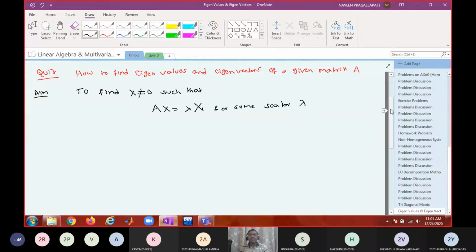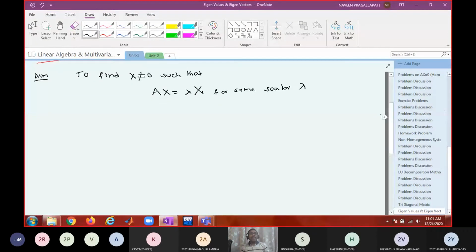Now listen carefully. I want to find a non-zero vector satisfying the condition Ax equal to lambda x for some scalar lambda, and this is possible